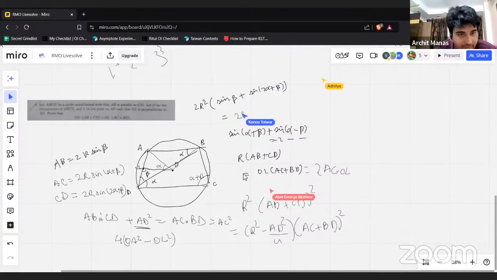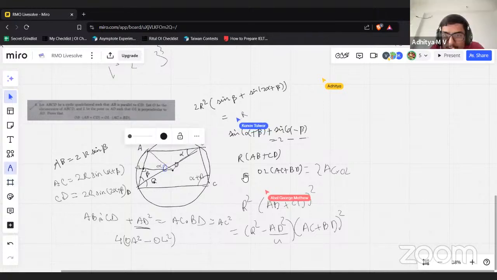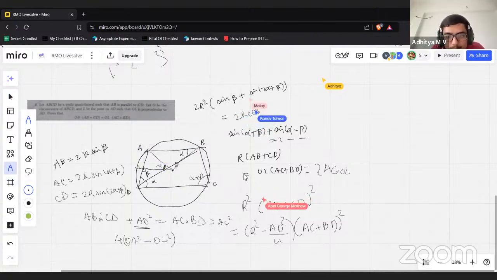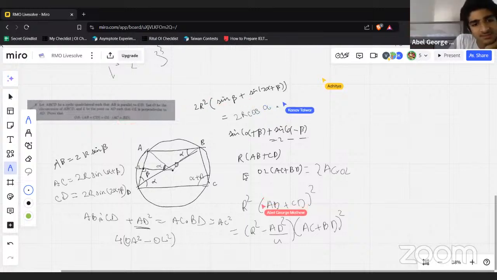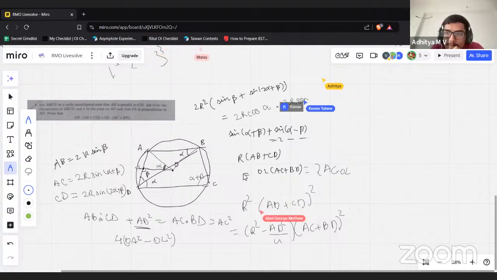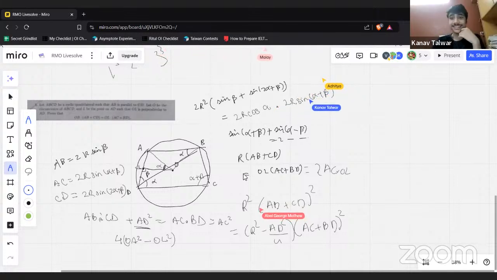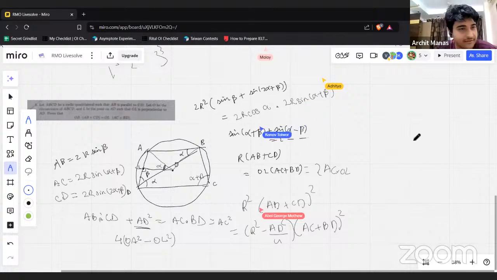So we observed that if we call this alpha and this beta, you can chase this. We get cos alpha, and then R cos alpha, and AC is sin alpha plus beta. This is literally the identity. So yeah, done. So with this, we are done with 5 as well.